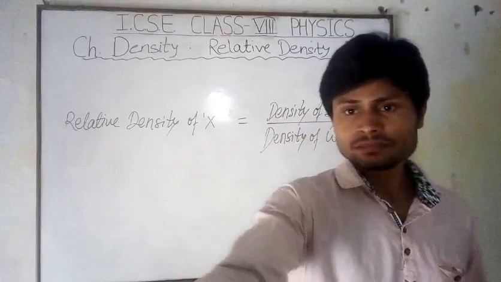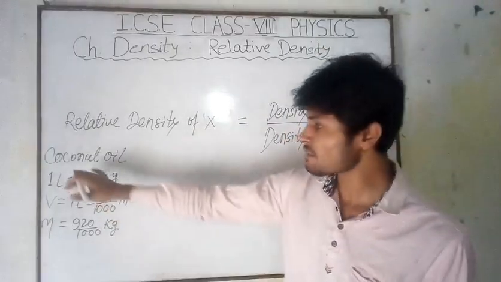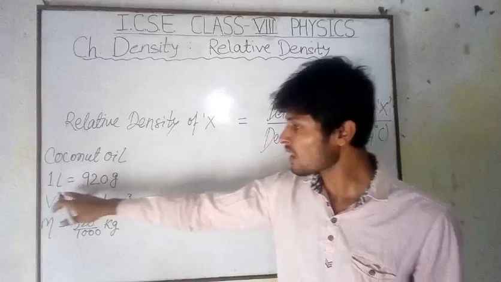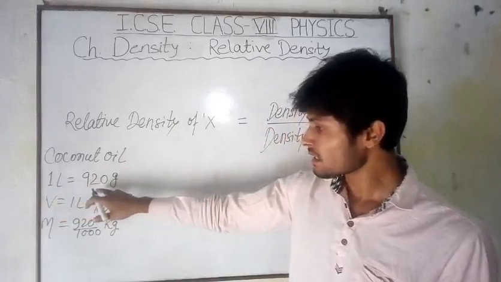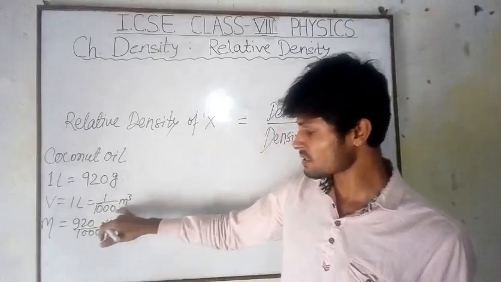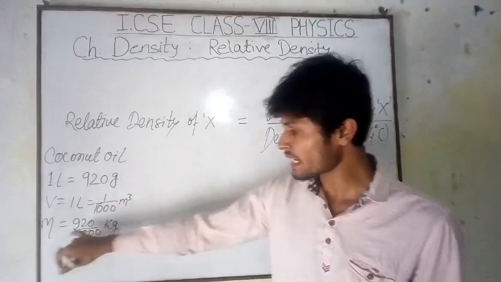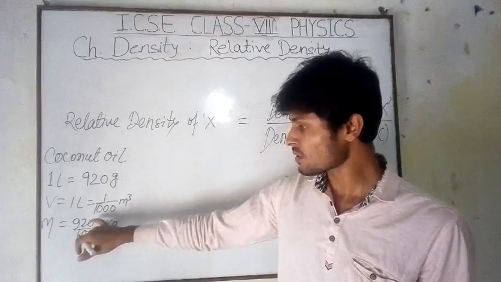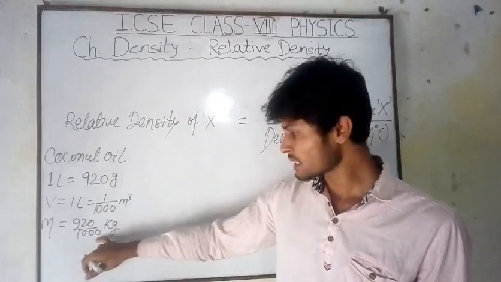Let's see how. First we have coconut oil of 1 liter and it weighs 920 grams. So we have the volume 1 liter, which is equal to 1 by 1000 meter cube, and this mass is equal to 920 by 1000 kilograms.